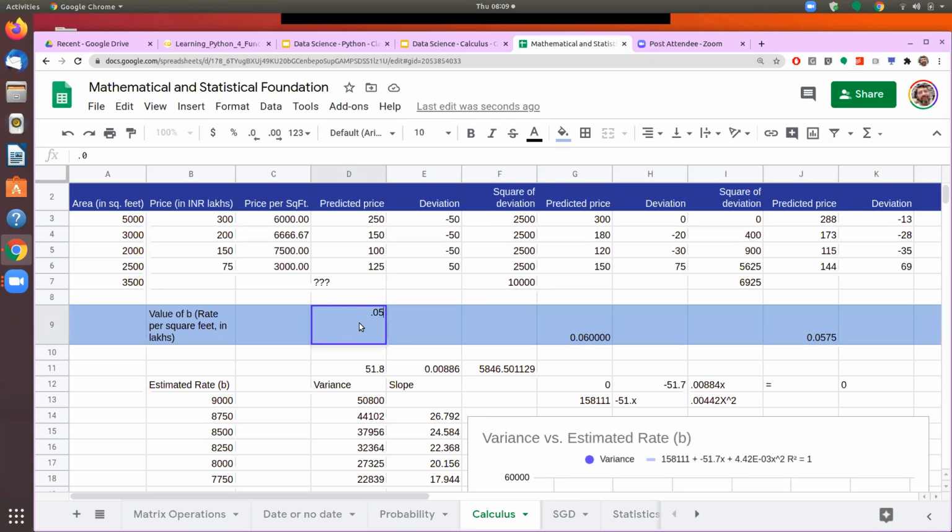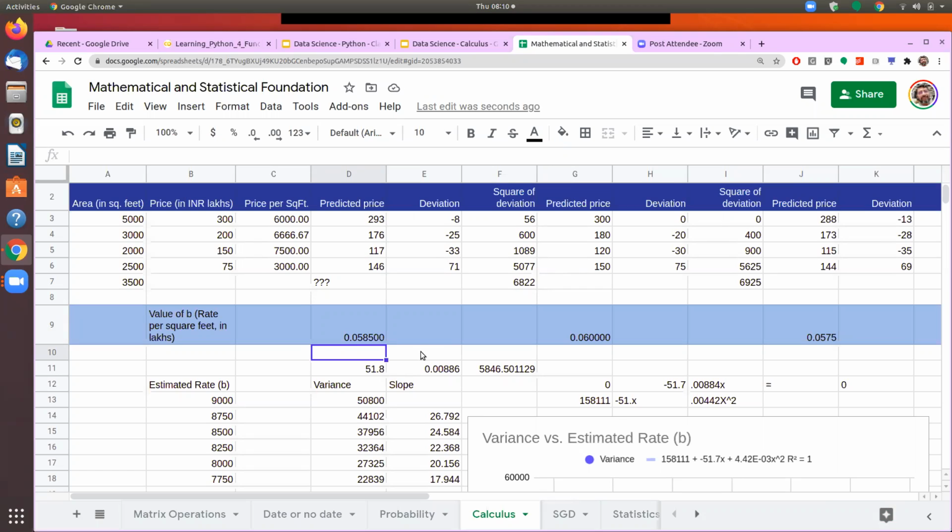So I can give 0.59, and then it reduces further because earlier it was 6,900, now it is 6,800. So I can make a trial once again and say 0.057. It means that 5,700 per square feet, and then it increases again. It means that it is now somewhere between 5,700 and 5,900. So that is how we will do with trial and error. And now we see that even at 5.8, it is giving me the same thing. So maybe it is somewhere 0.585, and that will give me the lowest deviation.